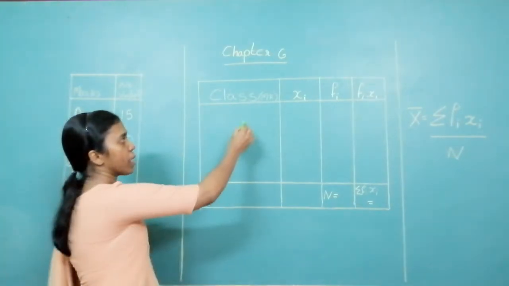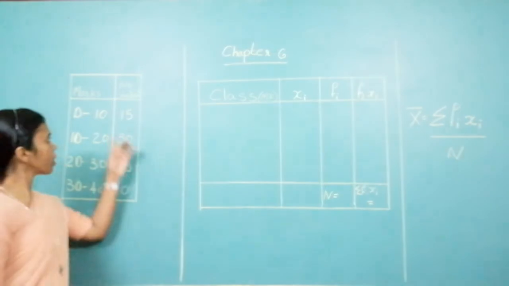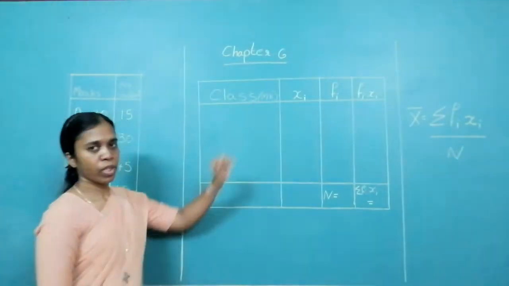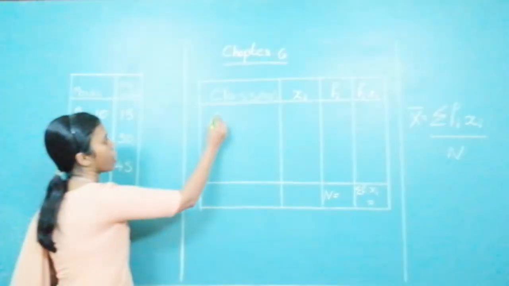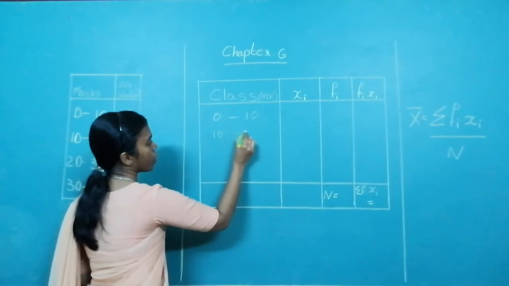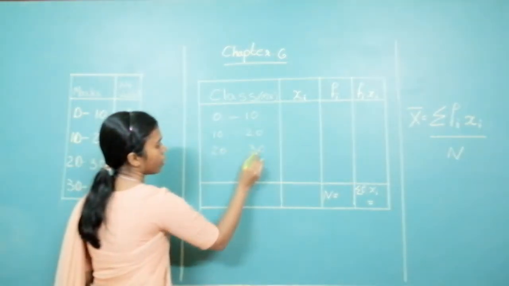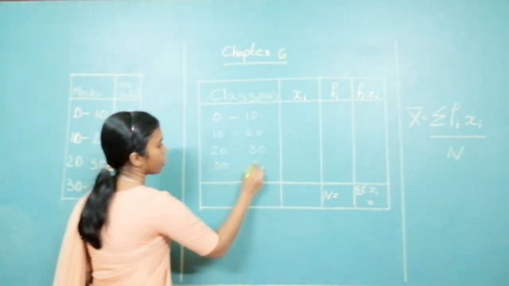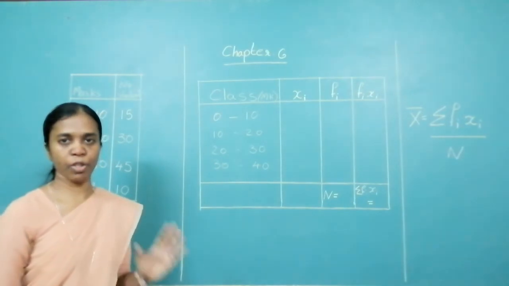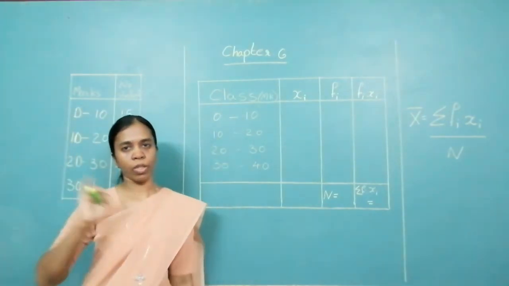Now, first is class interval. The question will be given to you like this. The class intervals are the marks of the students, so we have to write over there, that is the marks. The class intervals given to you are 0 to 10, 10 to 20, 20 to 30 and 30 to 40. So, the first column is just copy whatever is in the question.